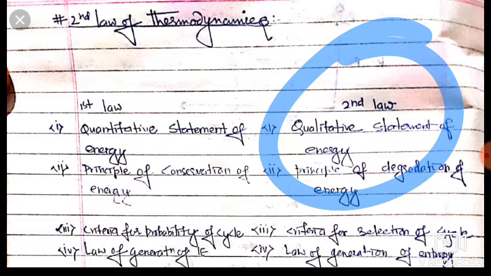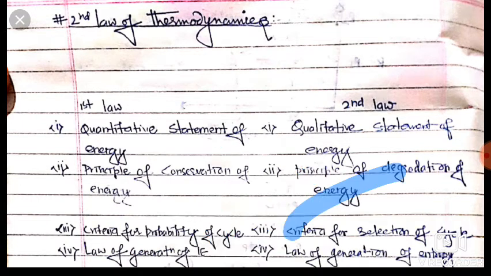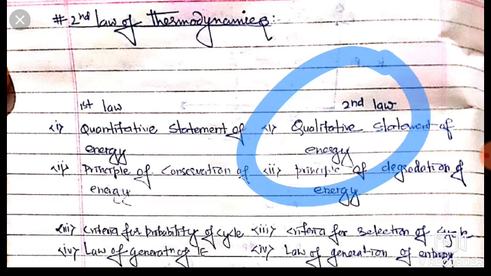Dear friends, our first law gives possibility of cycle. There is possibility of cycle, but our second law gives us selection of cycle, that this cycle is possible, this cycle is reversible, this cycle is irreversible, which we can say from second law of thermodynamics.